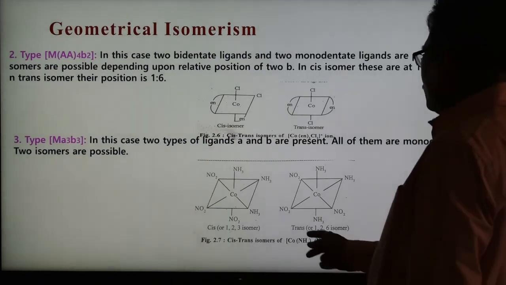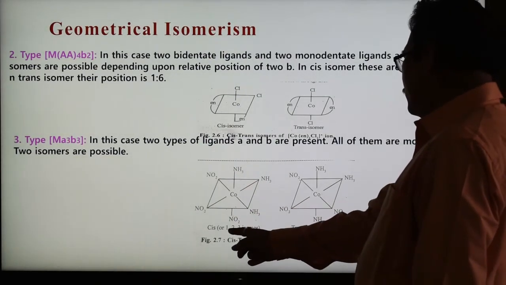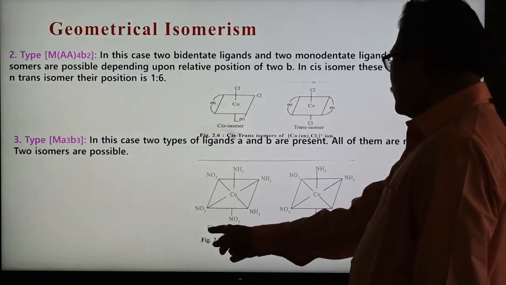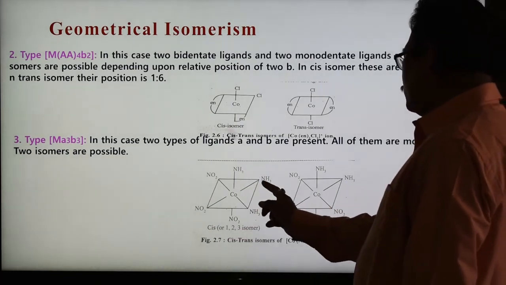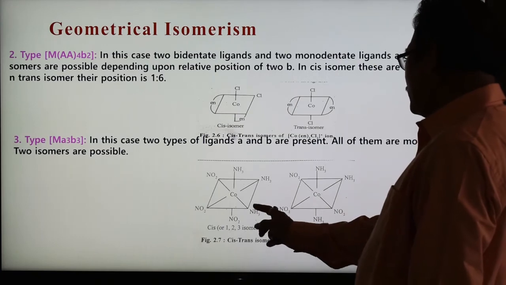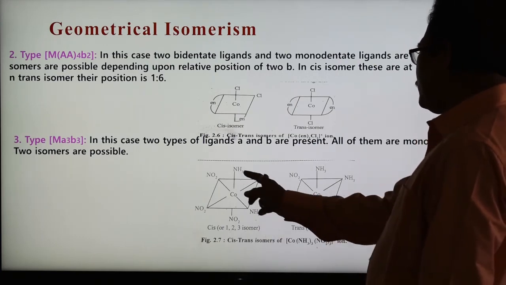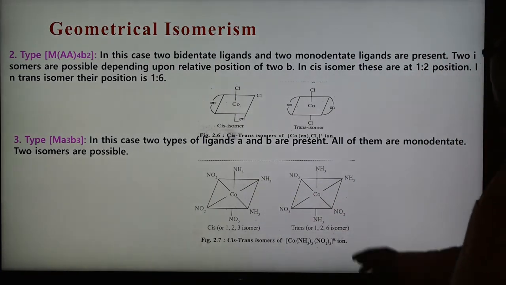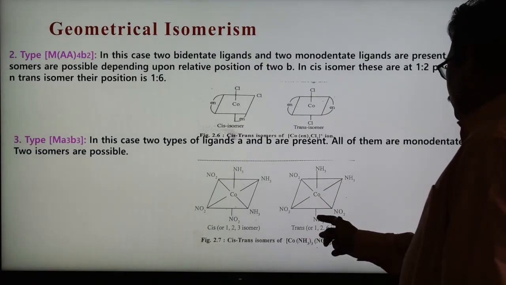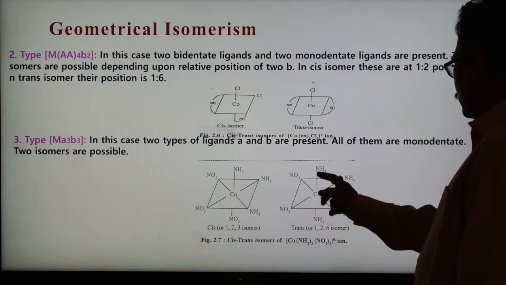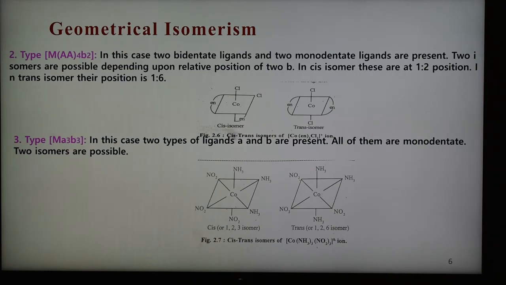Here, the 1, 2, 3 isomer is also known as the cis or facial isomer, where similar groups are present at the 1, 2, 3 positions. And here 1, 2, 6, it is known as the trans isomer. So 2 isomers are possible in this case also. This is the third type of geometrical isomerism.